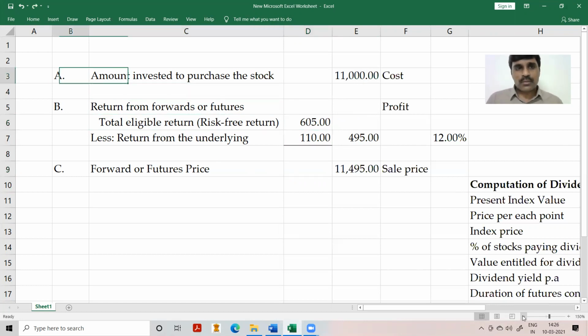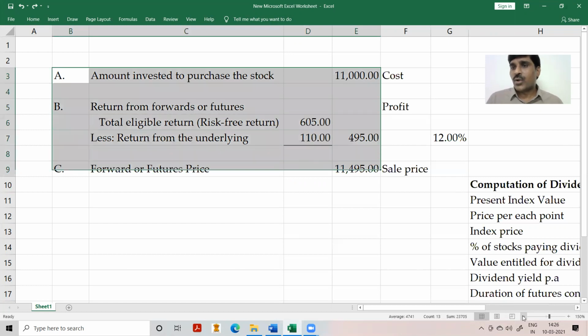Look at this concept. Nowhere have I used S0 into (1 plus R) to the power of n, or S0 into e to the power of (R minus d) times t. No formulas are needed. If you stick to rigid formulas and get a small change in the examination problem, you'll not be able to do it. So don't stick to rigid formulas. Understand the concept. Purchasing a risky stock, equity shares, involves risk, but entering into a futures contract completely eliminates that risk. Therefore, I am eligible only for a risk-free rate of return.